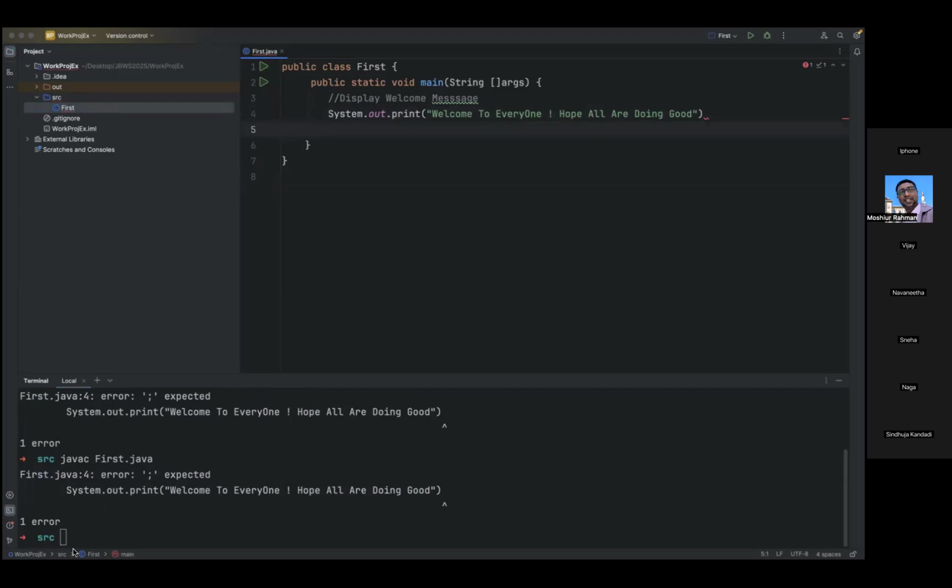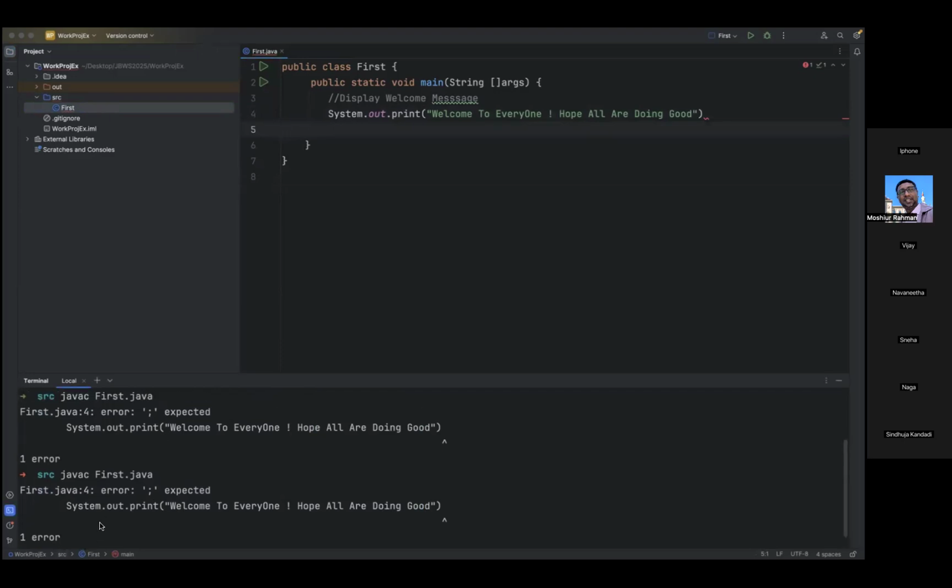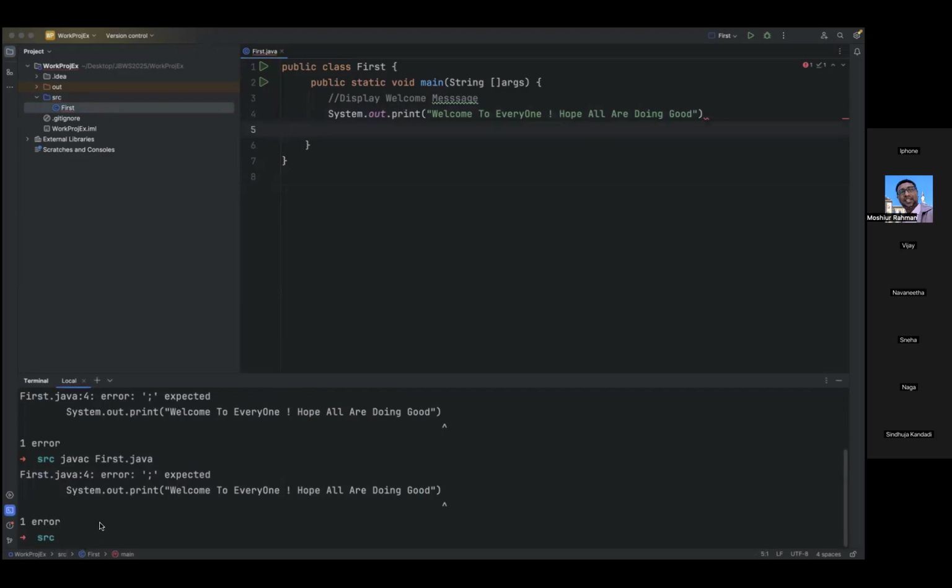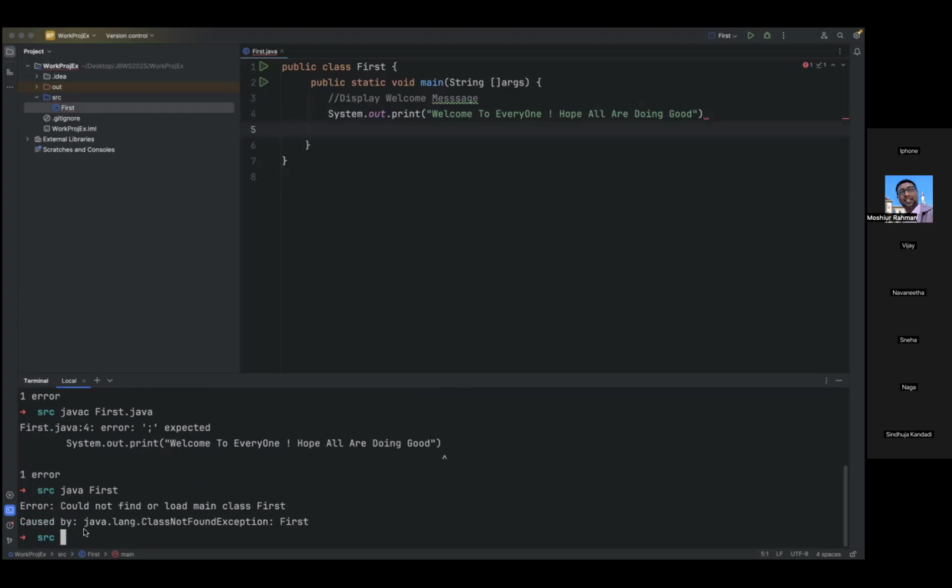So now let me try to run the program. I know that there is no dot class file. Still, I'm just trying to see how my program will behave if we don't have a dot class file. So still I'm executing this, java first. Now you see what happens here. Could not find or load main class first. So it got a class not found exception.